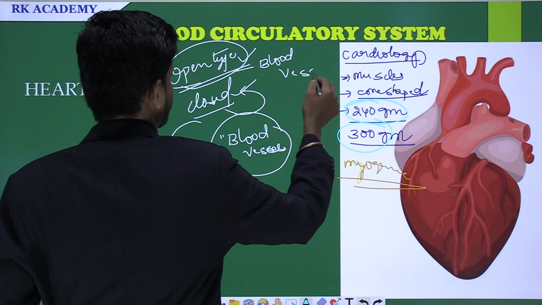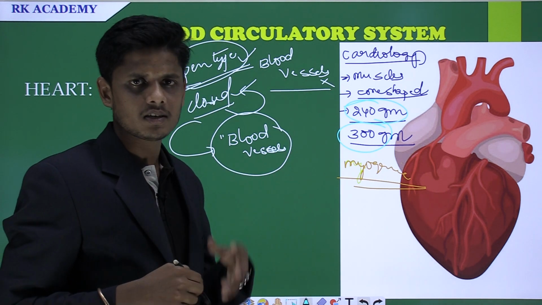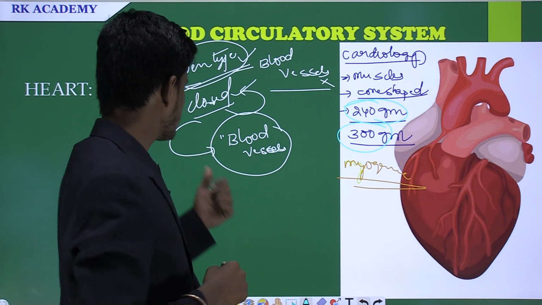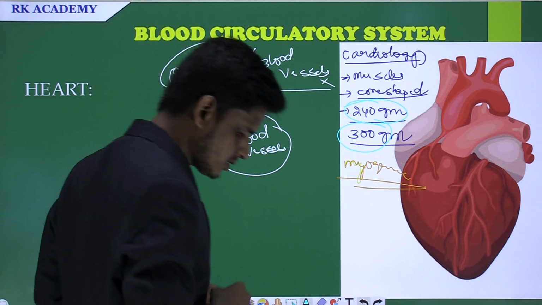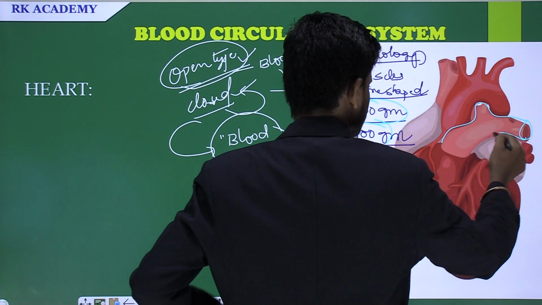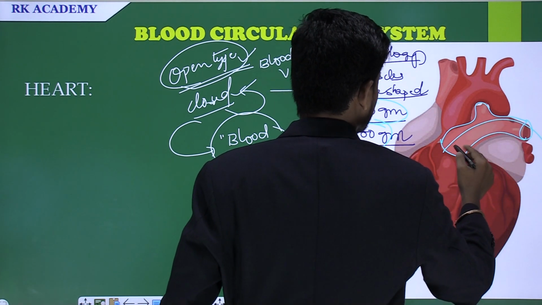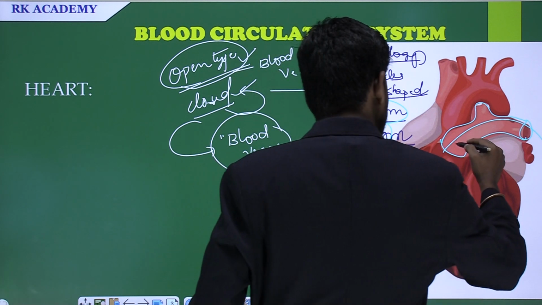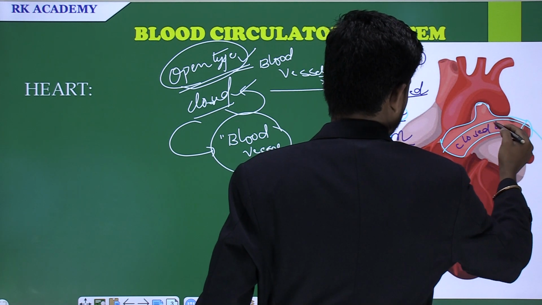The blood vessels are absent. Hence, the blood flows in the cavities or sinuses, and such type of circulatory system is called the open type of circulatory system. And the closed type of circulatory system means the blood flows with the help of blood vessels only. These are called blood vessels, and these may be arteries or veins, and these carry the blood towards the different parts of the body. So this type of system is called the closed type of circulatory system.